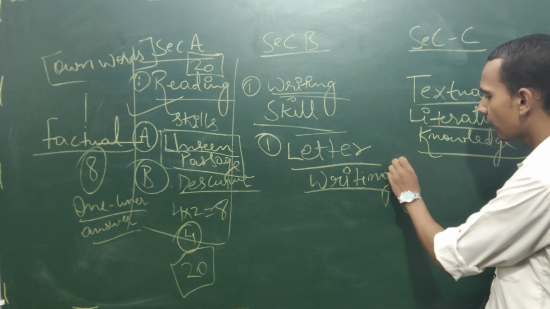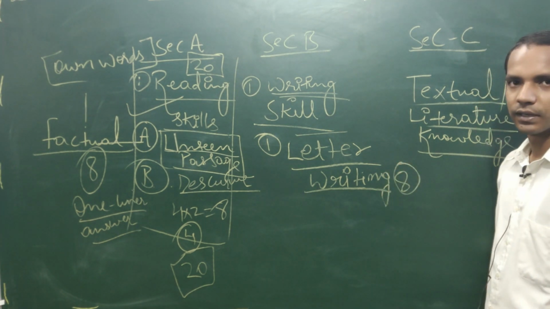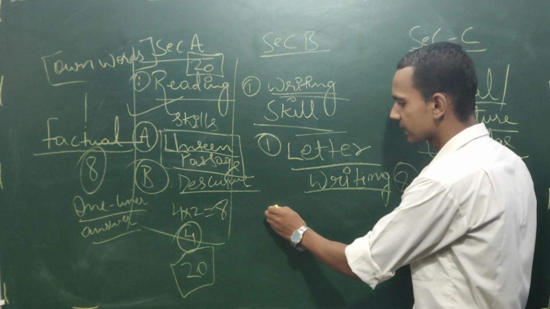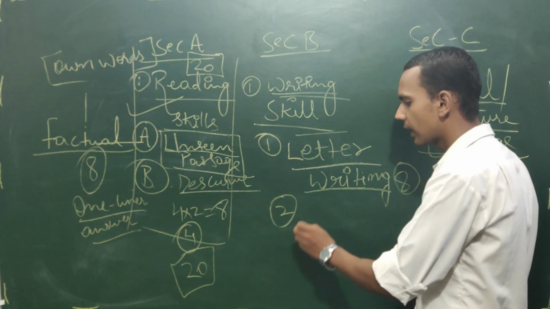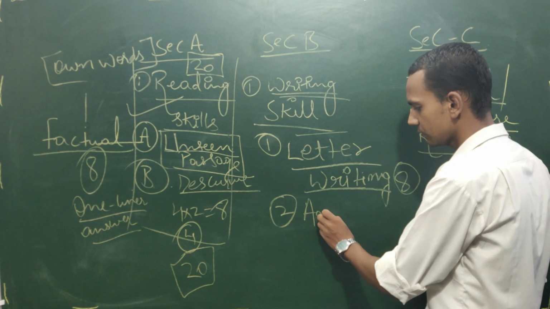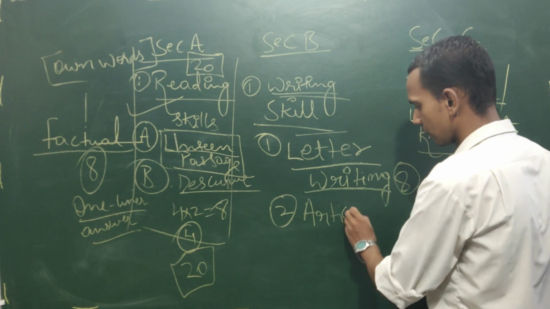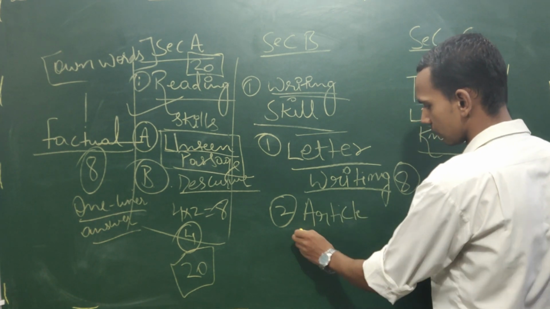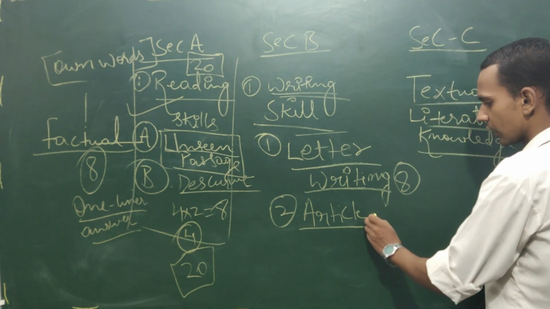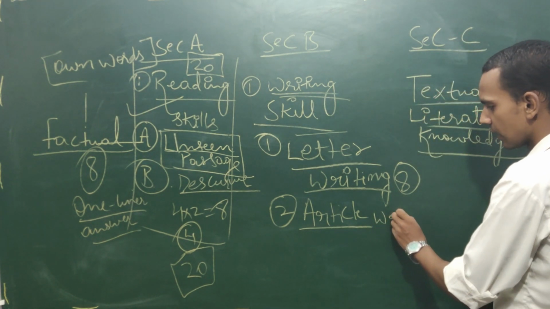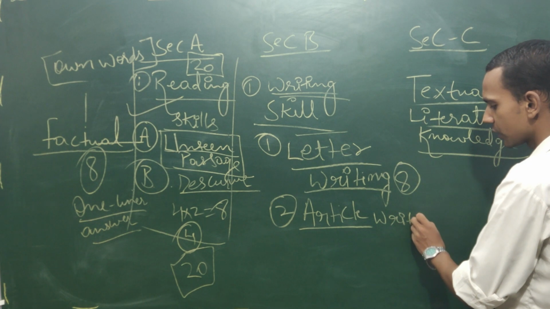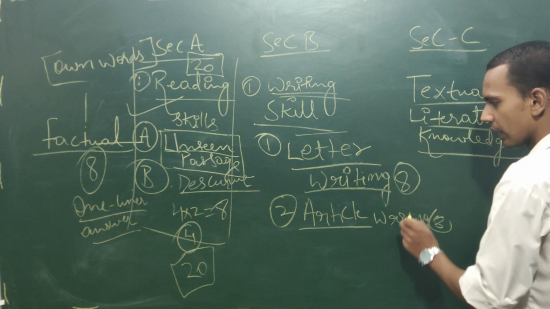Letter writing is coming of 8 marks. Then the second one, we can say, is article writing. Now the question is, article writing is coming of how many marks? This is also coming of 8 marks.